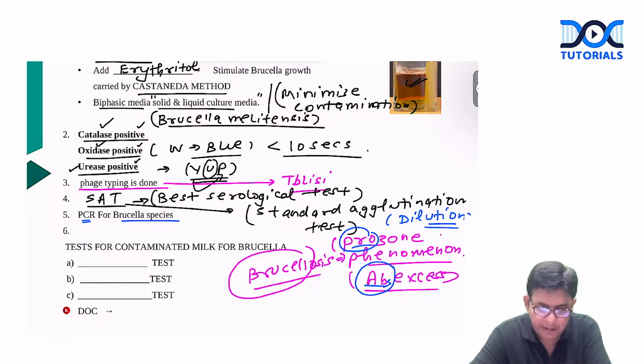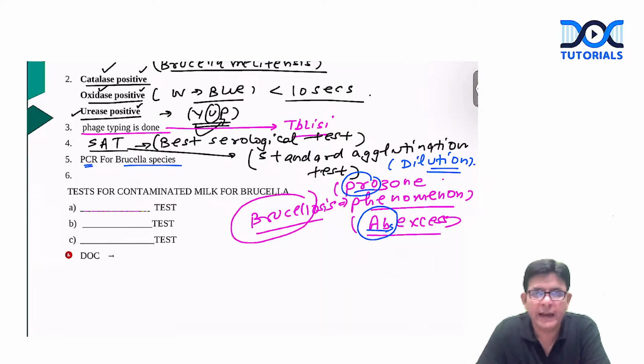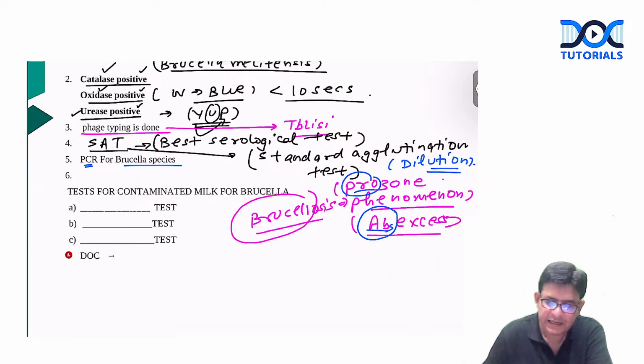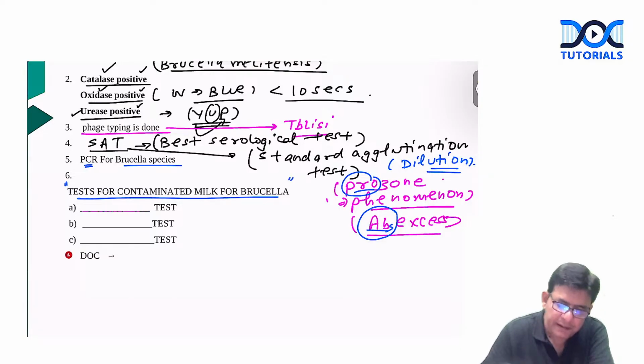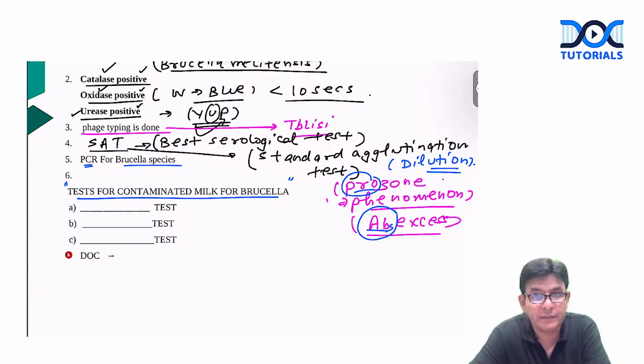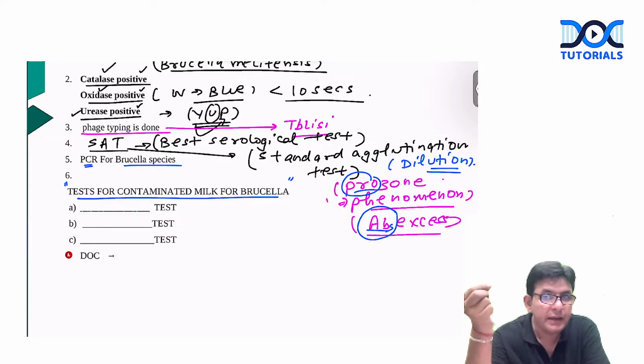Now guys, why am I telling all this? Because this will be asked, because it is affecting our day-to-day life. There are tests for milk contaminated with Brucella. Why? Because I just told you how the infection happens: contaminated meat and milk.